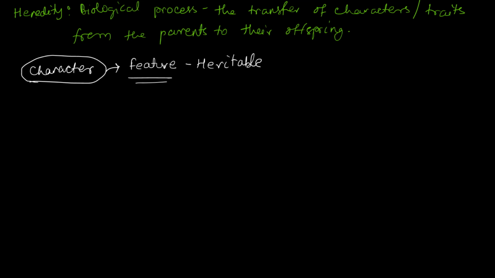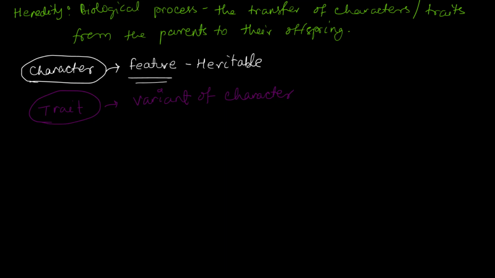Now what do you mean by trait? There is another word that we are going to use again and again in this chapter, called the trait. The trait is a kind of variant, a form or variant of a character. So what we are saying is that a character is a heritable feature of an organism, and the different forms of a particular character are going to be called traits.